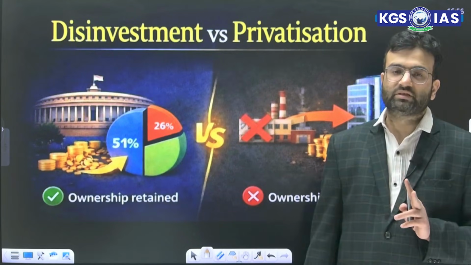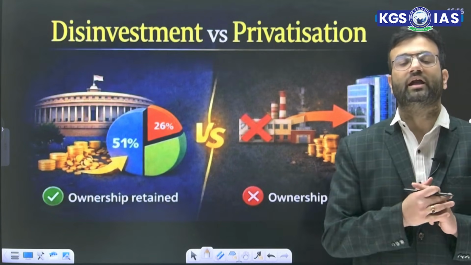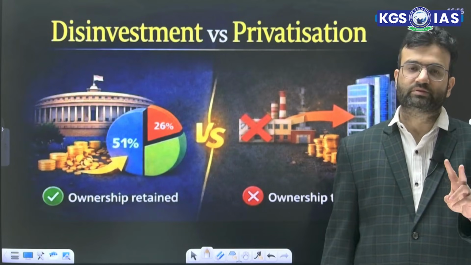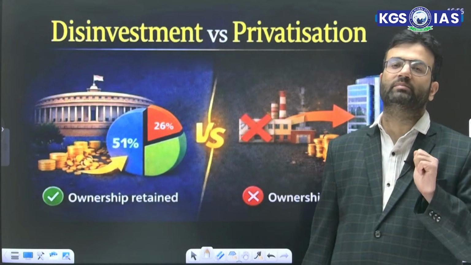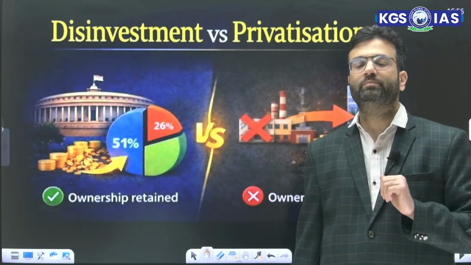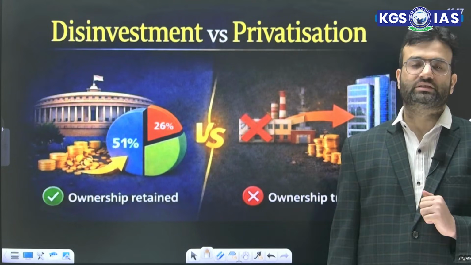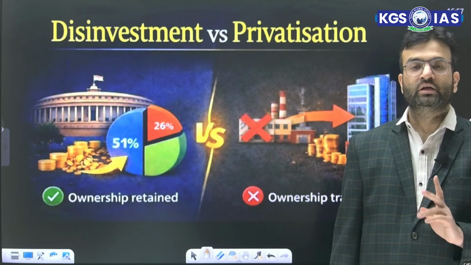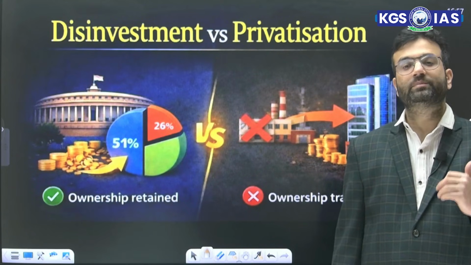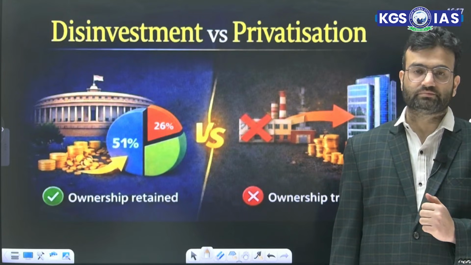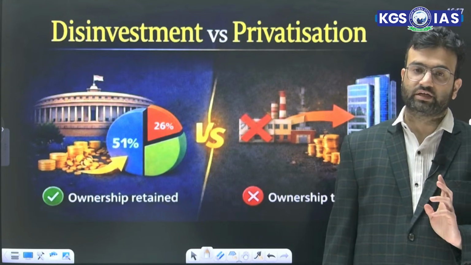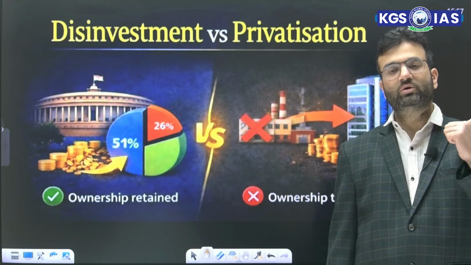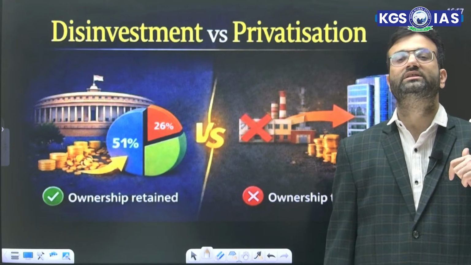Now, there are specific terms like disinvestment and privatization. What is the difference? Disinvestment usually has two types. One is minority disinvestment, another is majority disinvestment. Suppose a government PSU sells 20% of its stake. Still they are the owner because they hold 80% of the shares. So it is minority disinvestment. But suppose they sell 60% of the stake. In that case, it is called majority disinvestment because now they are not the owner of that organization. They still hold 40% of the stake, but 60% is held by someone else.